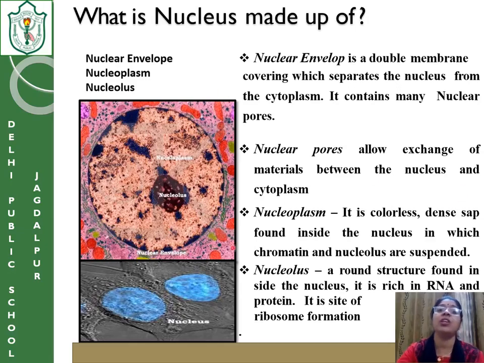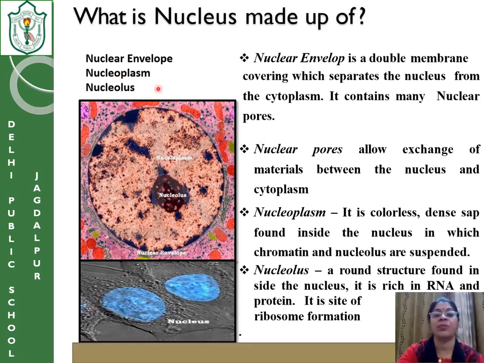Now, what is the nucleus made up of? As I have discussed, three important parts are present in the nucleus. One is the nuclear membrane, the other is the nucleoplasm, the third is the nucleolus. What is the nuclear membrane? It's the outer covering of the nucleus. The nuclear envelope is the double membrane covering which separates the nucleus from the cytoplasm. It contains many nuclear pores, that means small pores are present. From the outer membrane of the nuclear envelope, the endoplasmic reticulum is attached.